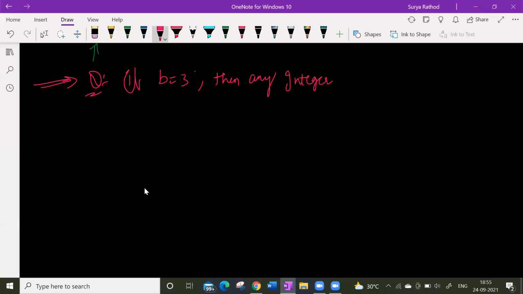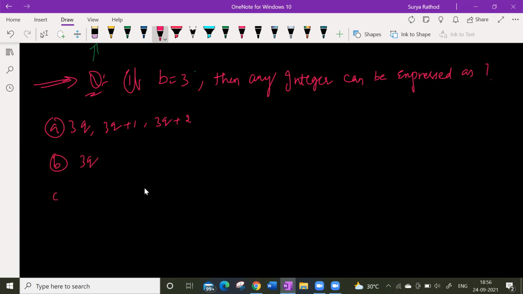Then any integer can be expressed as what? Look at this. Option A is given as 3q plus 1, comma 3q plus 2. Option B is given as 3q, option C is given as none, option D is given as 3q plus 1. This is the question.